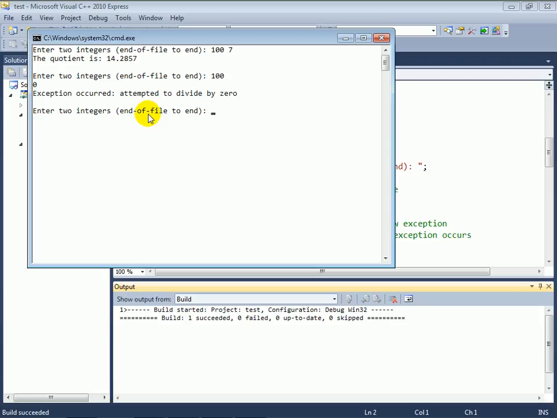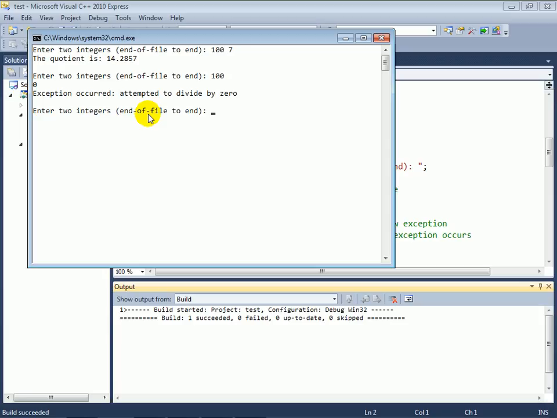Now, normally when you attempt to divide by 0, a problem occurs at execution time that causes the program to terminate prematurely, at least with integer arithmetic. With floating point arithmetic and the IEEE floating point standards, it's actually allowed to divide by 0, in which case you get positive or negative infinity as the result. But in integer arithmetic, you're not normally allowed to divide by 0, and doing so causes a problem that in most systems is going to make your program terminate prematurely.